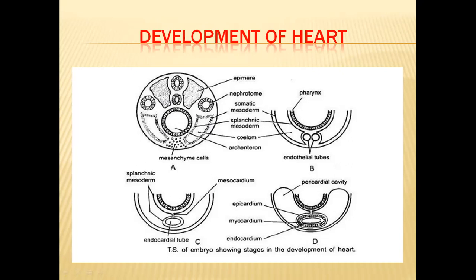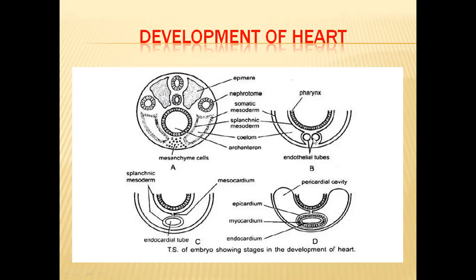Out of these three layers, the myocardium and epicardium will be developed from the splanchnic mesodermal layers. The inner one, the endocardium layer, will be developed from the endothelial cells or mesenchymal cells. The mesenchymal cells form two endothelial tubes.